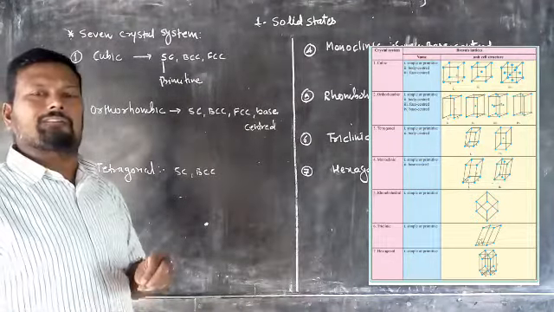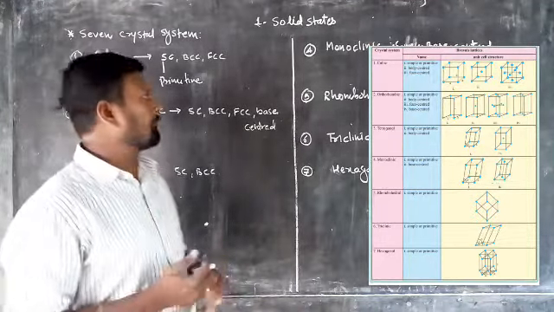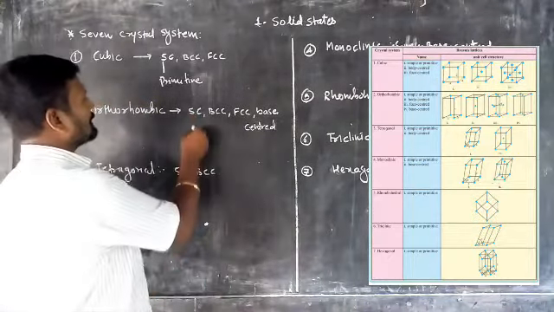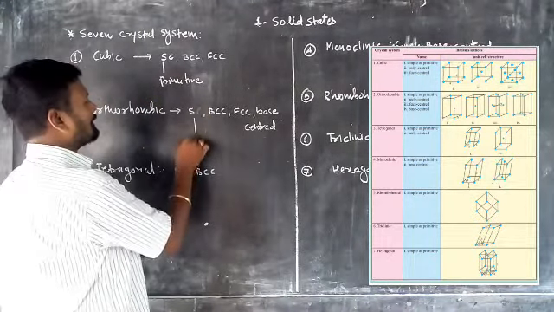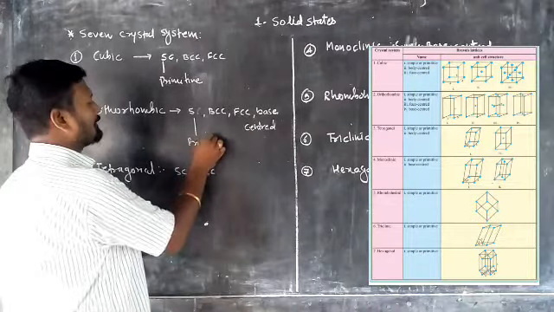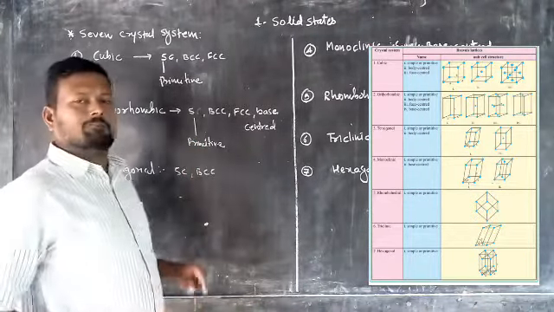The orthorhombic unit cell exists in 4 different forms. It is a simple, and the other one is known as primitive. What is the meaning of that one?